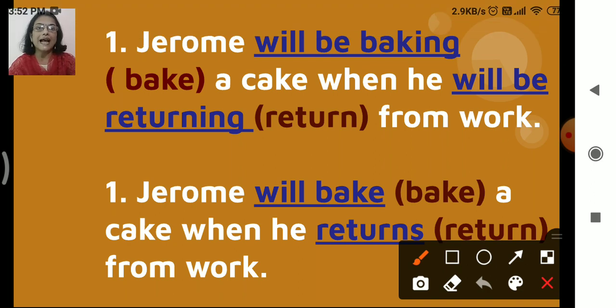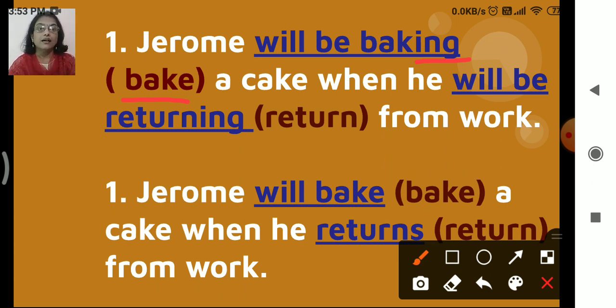The word given is bake, right? And what have we added here for continuous? We have added ing. Okay, will be baking. So will means future, right? So will be baking, it is the future continuous tense that we have used here.